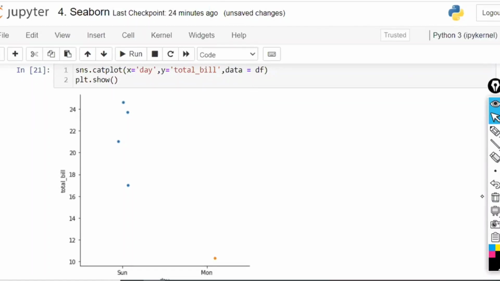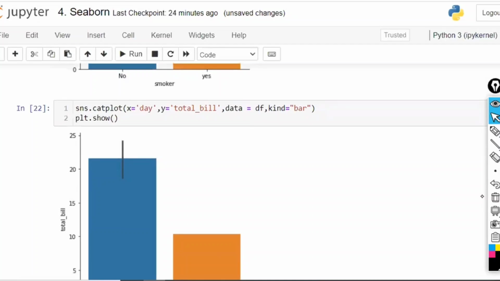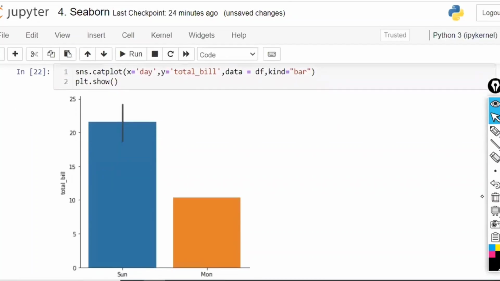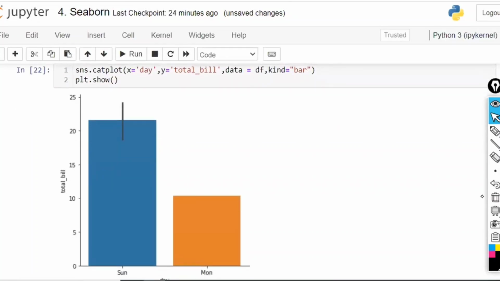So that is the reason why, while practicing or learning for the first time, we have to go with a small data set. Then everything we can visualize clearly. Four data points are taken for this bar, only one data point for this bar. Why are you getting the black line for this one? The reason is that there are multiple bars inside it. Here there are no multiple bars, only one data point, so only one bar was drawn. That is the reason there is no black line. That we can understand very clearly now.